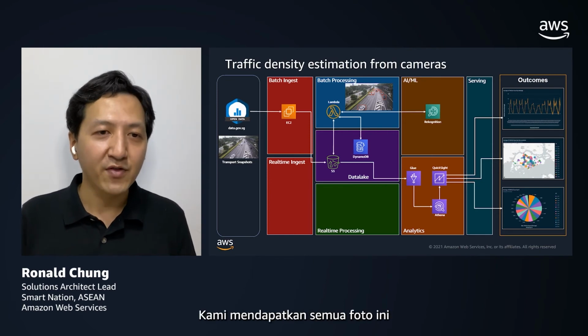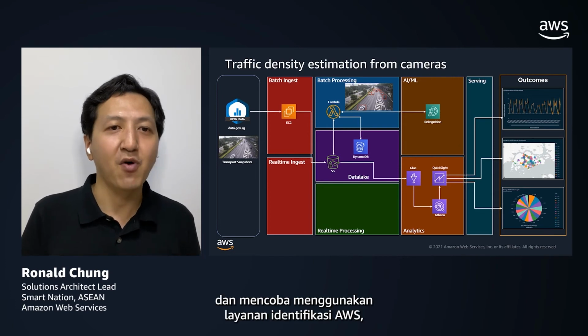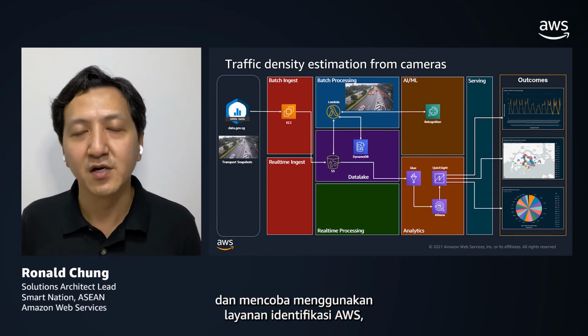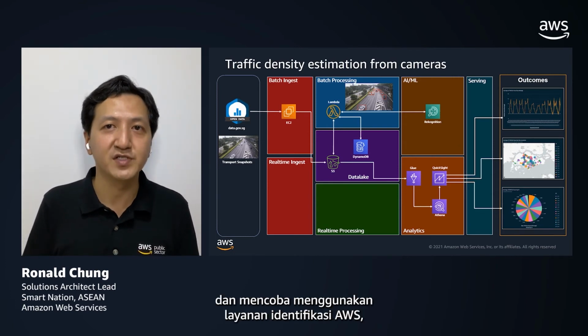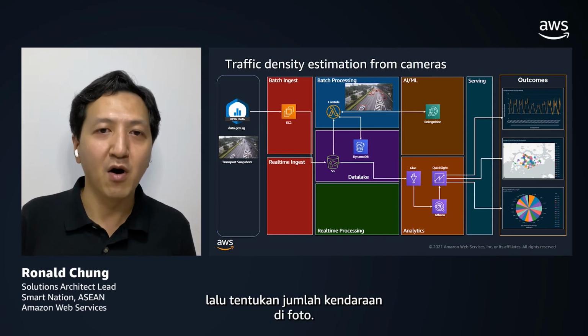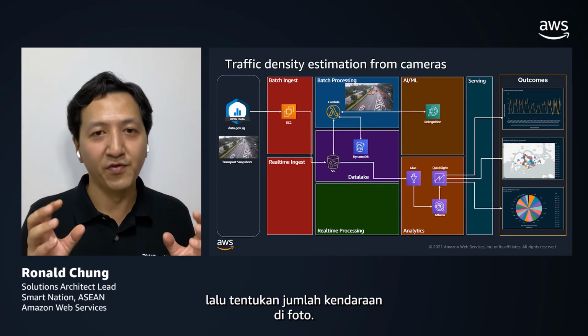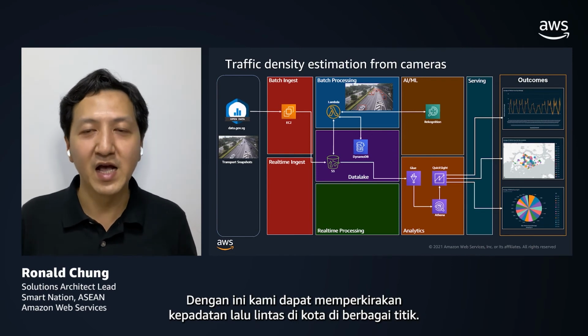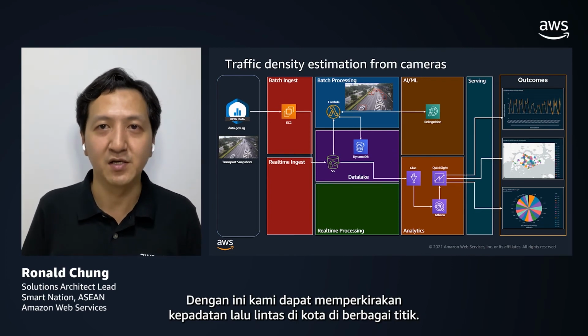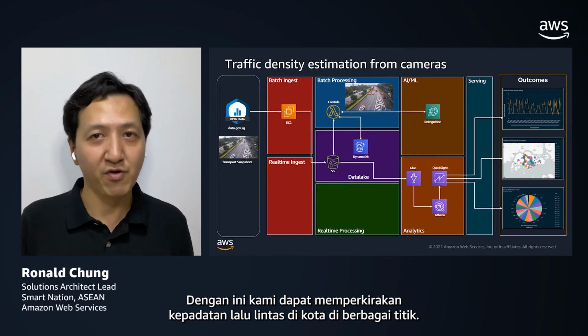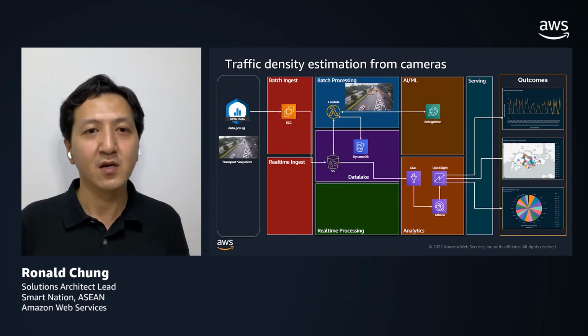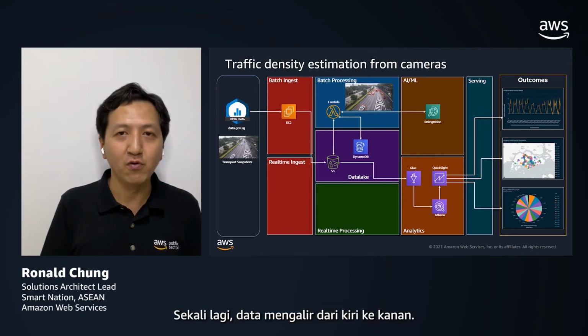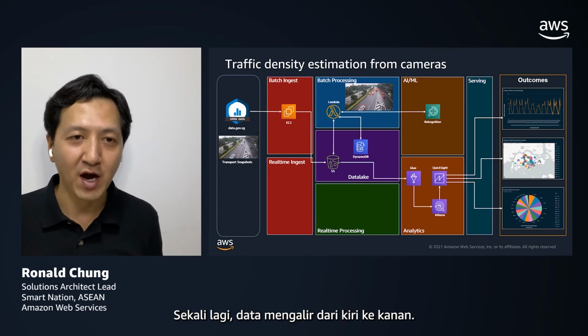So we get all these snapshots and try to utilize AWS Rekognition services to determine the number of vehicles within that snapshot, in the way that we can estimate the traffic density within the city at different points in time.